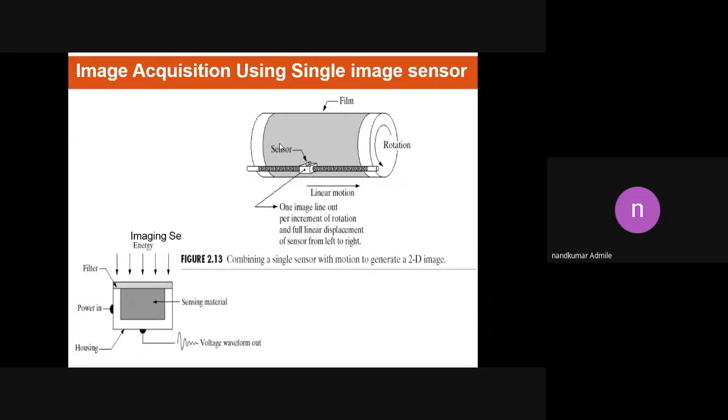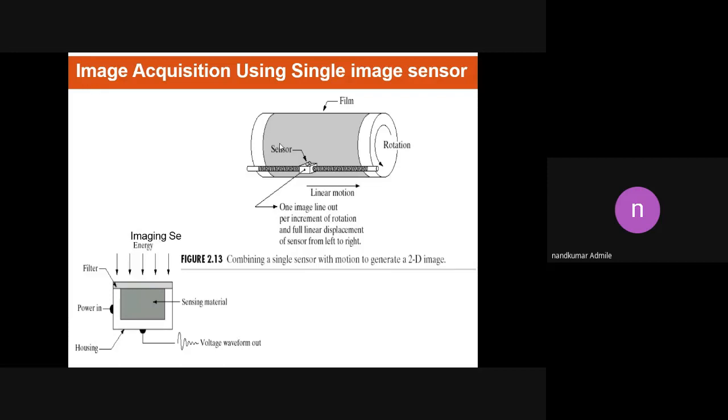Okay, so in the second arrangement, there is a cylinder. Inside the cylinder, there is a strip or a rod. On that rod, we can place a sensor. In this case, we can use a photodiode, which can convert the analog signal into an electrical signal.